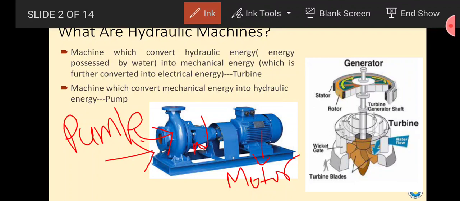But when we consider the turbine, if you see the image on the right hand side, this is the image of a turbine.